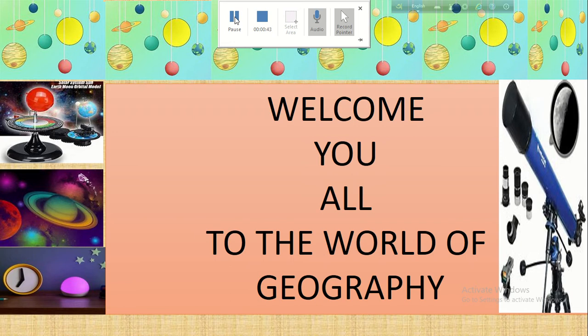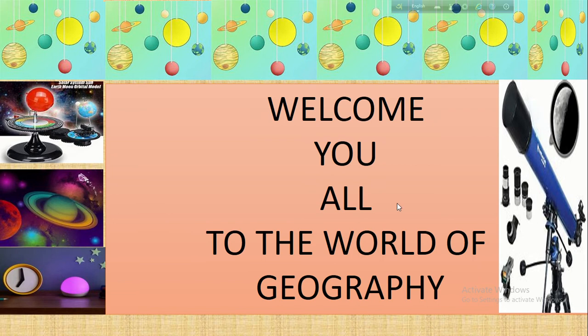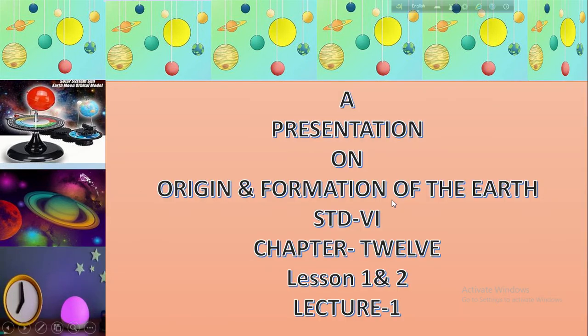Let's see the chapter's name. First of all, what's the name of the chapter? I am going to present the chapter Origin and Formation of the Earth, lesson 1 and 2. What is origin? Origin is the source or beginning. In Bengali it is utpotti, and formation means structure. In Bengali it is gothon of the earth. What is earth? Earth is a planet of the solar system, you know. But if I tell you, it is an astronomical object of the universe.